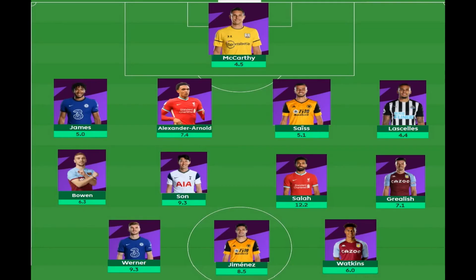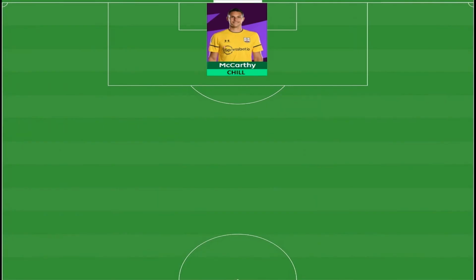To construct a team, you should have a balance of differential, template, chill and pill picks. Let's have a look at my team, and which category I think each player falls under. McCarthy is certainly a chill pick, as he is performing better than most of his competitors both around and over his price. As I do not want a differential pick in this position and I do not want to do a goalkeeper transfer for the template pick, I am happy with McCarthy.